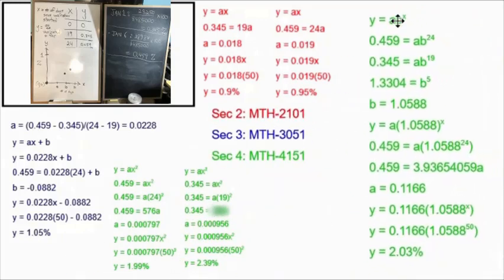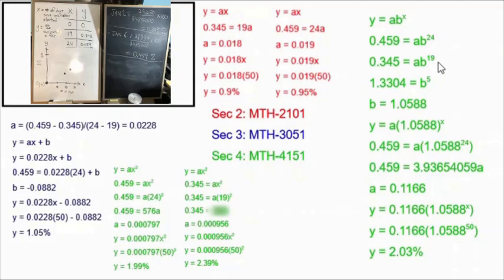The form for an exponential function that we learn in Math 4151 is y equals ab to the x. And we can replace the y and the x with the values in our table of values. This time we have to do it twice. On top, I put the point 24, 0.459, and then below it I put the point 19, 0.345.